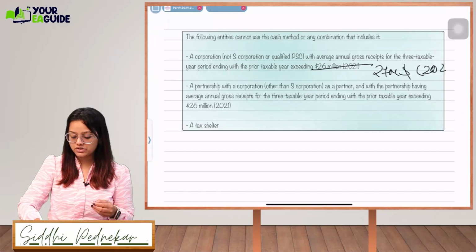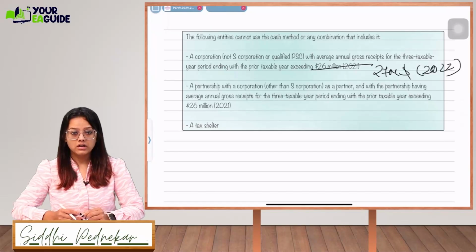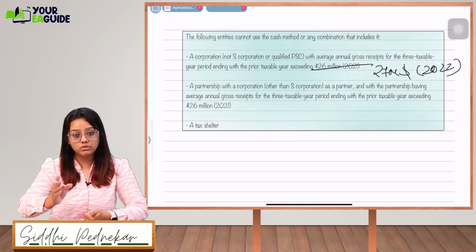Next, the following entities cannot use the cash method if they have more than $27 million in average gross receipts in 2022. You check the average gross receipts for the three tax years. If it is more than $27 million, they cannot use the cash method or any combination that includes the cash method.